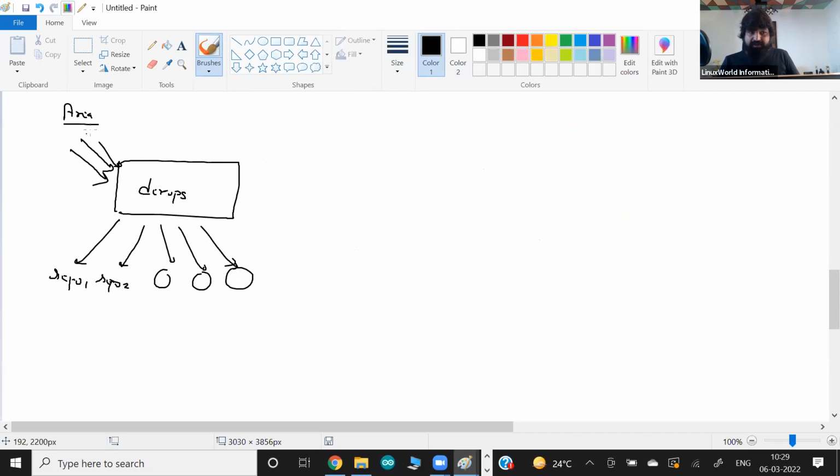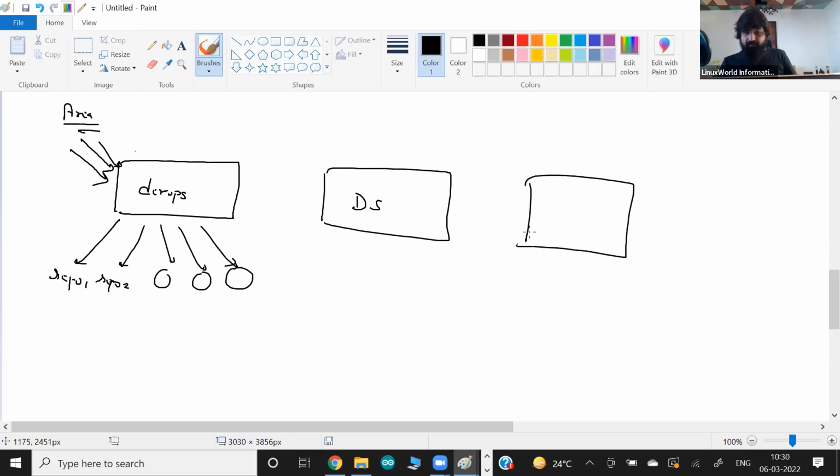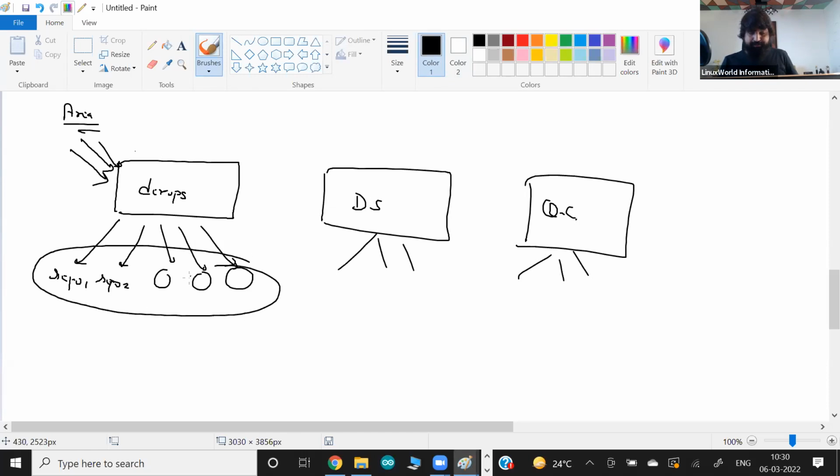What is the benefit you'll get? Now we have a separate area for DevOps, a separate area for data science, and a separate area for, let's say, quantum computing. Multiple different areas, and every area will have its own repositories. So first of all, in terms of management, it is so simple. Plus, there is one more thing we can do now.